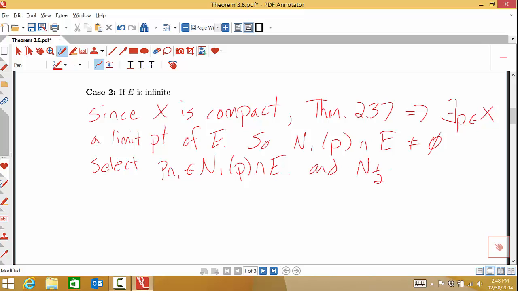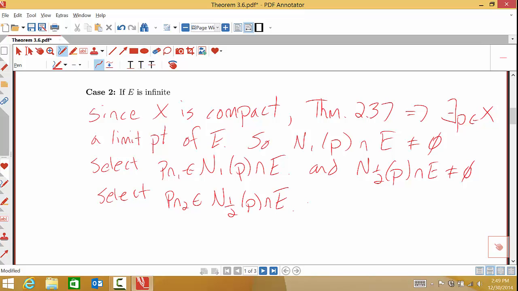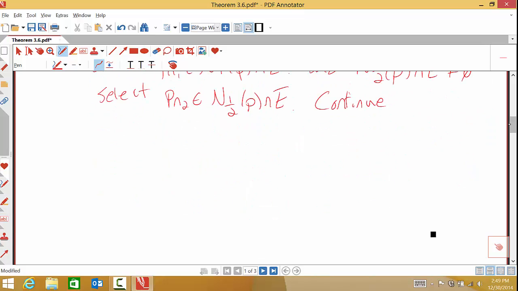Okay. Then what we're going to do is we'll just take a smaller radius. We'll look at N_1/2(P), the neighborhood of radius 1/2. We intersect that with our set E. Again, it is non-empty, definition of a limit point. So we can select, let's call it p_n2, in this neighborhood intersect E. All right, now we're just going to continue. Just keep going, keep going. We're going to keep selecting more points.